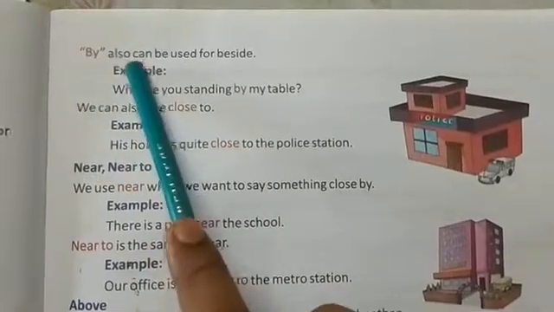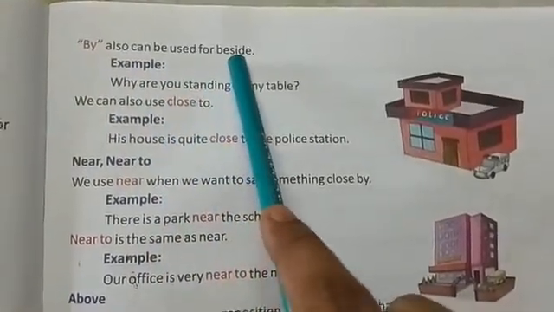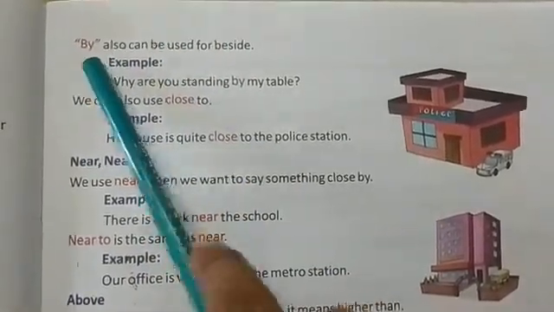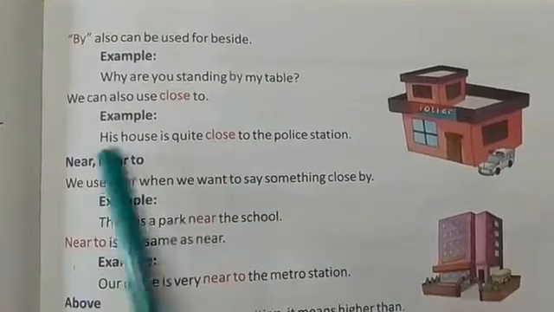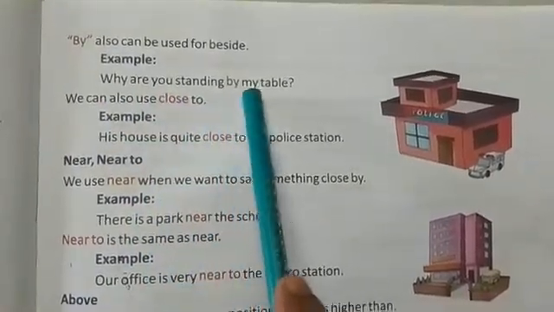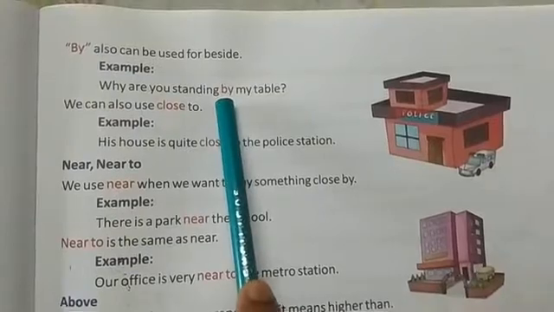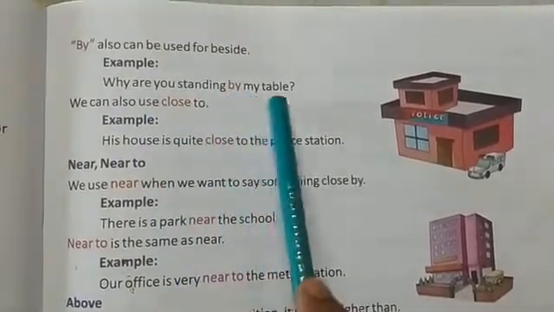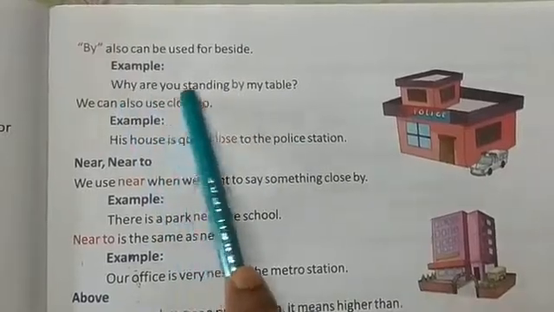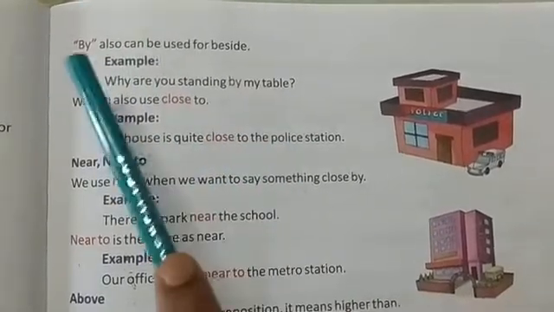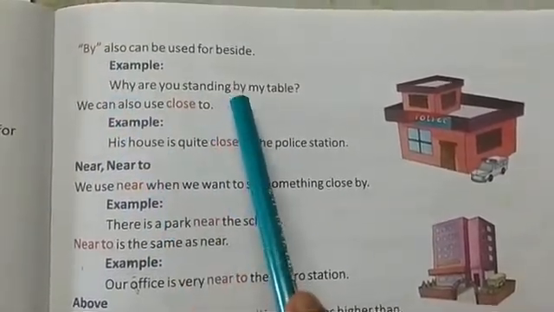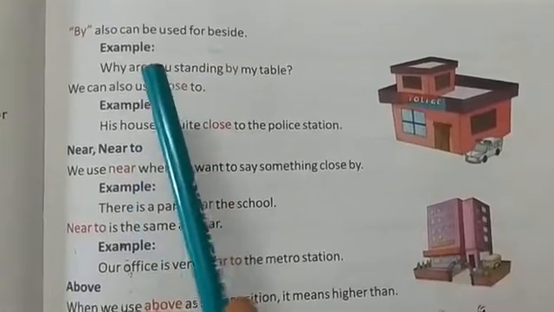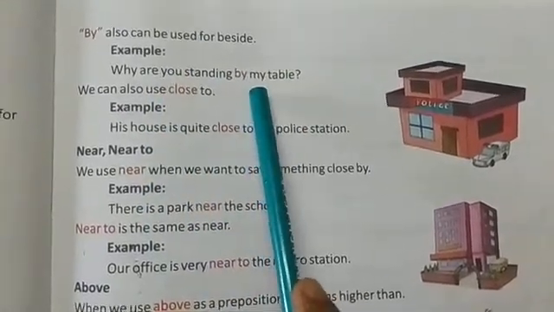By. By also can be used for beside. So by is also a word which can be used in place of beside. Why are you standing by my table? Here we can also write beside or we can also write by. Or we can also write why are you standing beside my table? So by is a word which is used in place of beside.